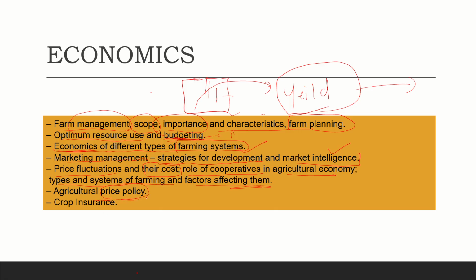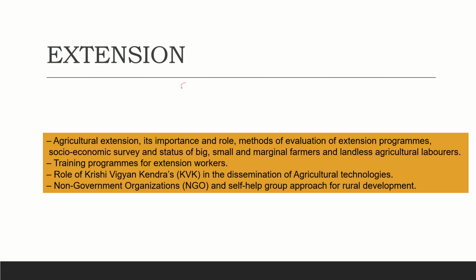And the next one is agriculture price policy. So the policies which are there, and crop insurance, which is helping the farmers. So everything related to money. Economy is what? It's related to money only. But all the money-related things here we study as agriculture economics.